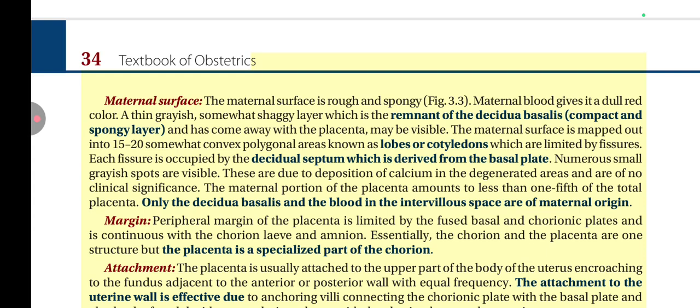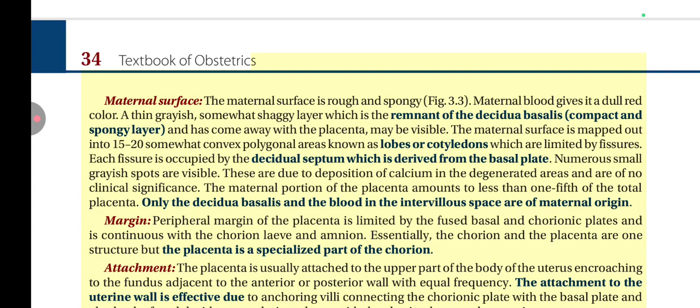Numerous small grayish spots are visible. These are due to deposition of calcium in the degenerated areas and are of no clinical significance. The maternal portion of the placenta amounts to less than 1/5 of the total placenta. Only the decidua basalis and the blood in the intervillus space are of maternal origin. Margin. Peripheral margin of the placenta is limited by the fused basal and chorionic plates and is continuous with the chorion leaf and amnion. Essentially, the chorion and the placenta are one structure, but the placenta is a specialized part of the chorion.